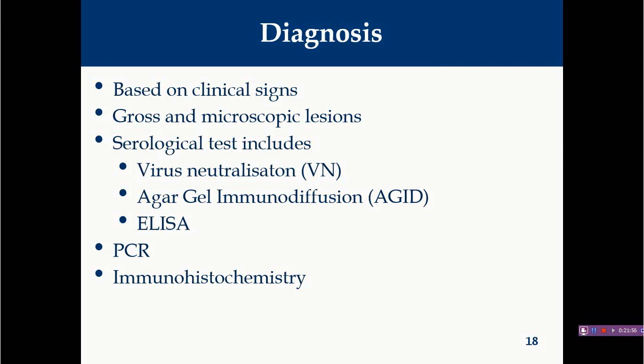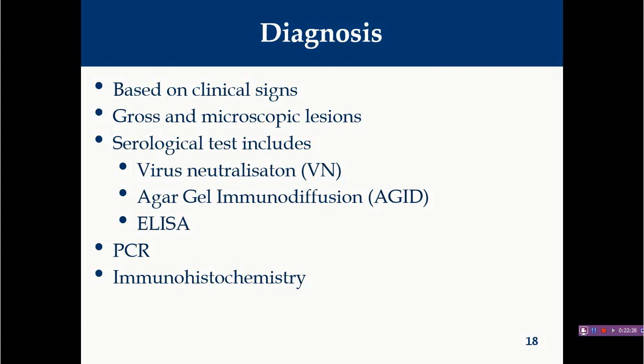But when you don't find such free exudate in the tracheal lumen, such lesions should be differentiated from Newcastle disease, avian influenza, and infectious bronchitis. Microscopically, whenever you find intranuclear inclusion bodies, they are very characteristic and indicative of ILT. Intranuclear inclusion bodies are a characteristic feature of herpesvirus infection, but the main problem is they are seen only between 1 to 5 days of infection, and afterwards they are difficult to locate.